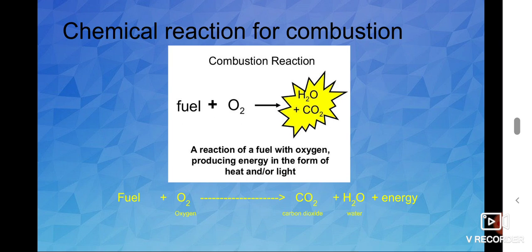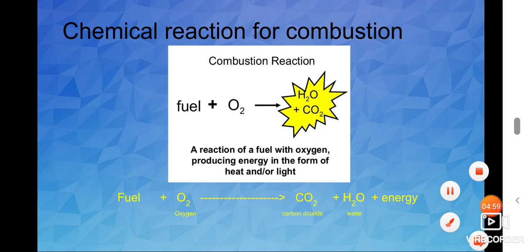Like that, water also. Water exists in the form of steam. Steam is the gaseous form of water. So we cannot see the formation of water. So along with the light and heat, water and carbon dioxide are also released during the combustion reaction. Let me write it in equation form.